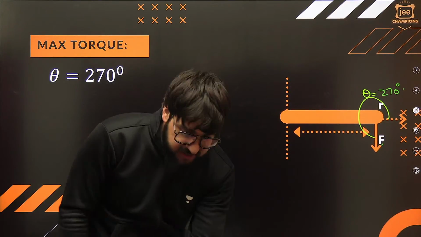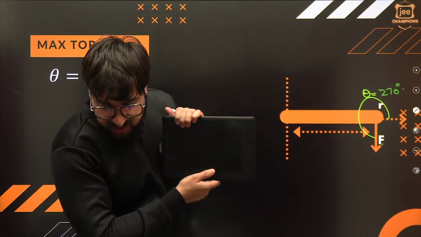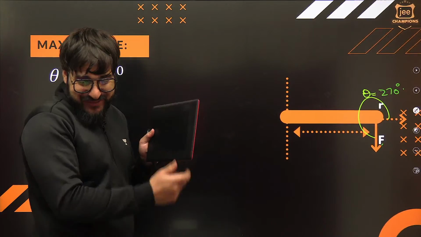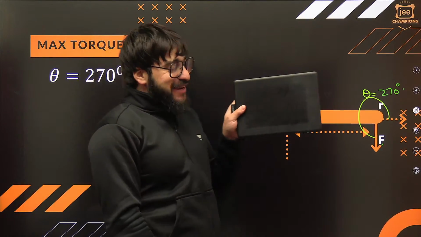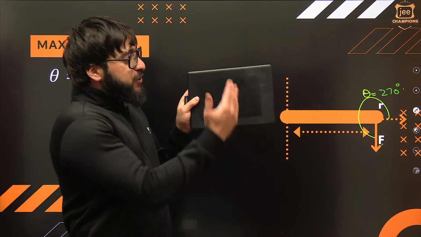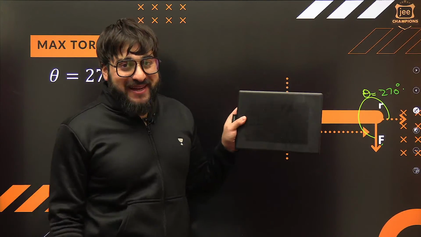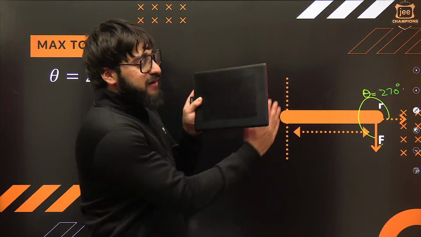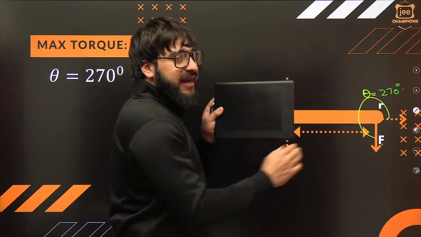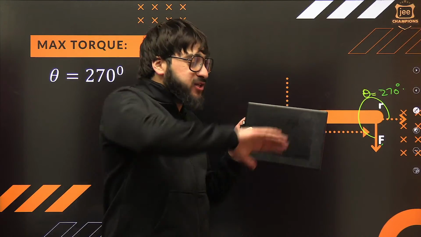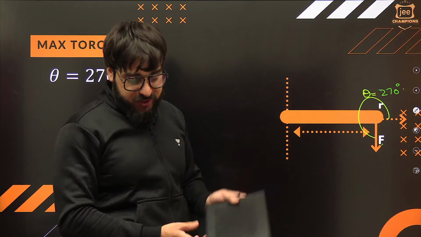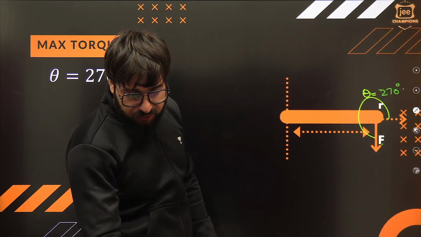Okay, for example, this is a rod over here. Listen to me very carefully. If I say this is a door over here, you are applying some sort of force on this door, something like this. Now, this is the force and this is the radius. If I ask you to tell me the direction, go from this R to F in the smaller angle, it will give you the downward direction.